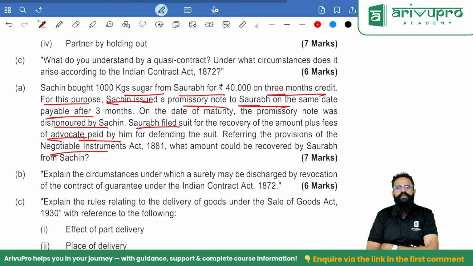Of course, people, you can recover 40,000. That is the amount mentioned on the bill. You can also recover advocate charges, court fees, all of this can be recovered. Yes, possible. The third thing, you are also entitled to interest at the rate of 18 percent per annum. Because if you had given me money today, it will be 1 crore. If you're giving it to me after 1 year, I would have utilized it for some other purpose. I would have invested in my FD. I would have got at least some rate of interest, no?